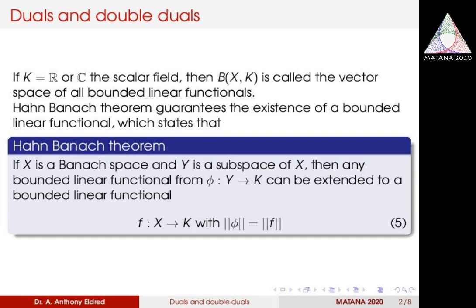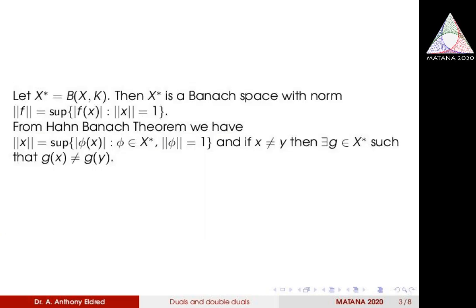So any bounded linear functional from Y to K can be extended to a bounded linear functional f from X to K with norm phi equal to norm f. So let X star equal B of X comma K. Then X star is a Banach space with norm f equal to the supremum of modulus of f of x such that norm x equal to 1.